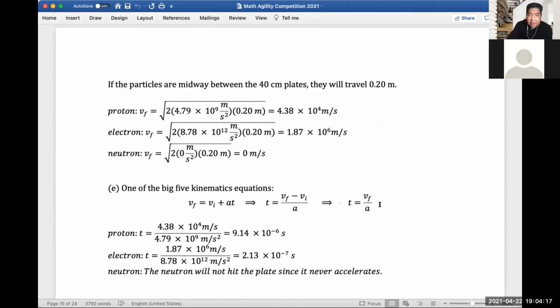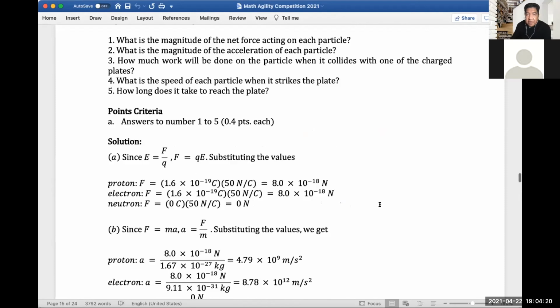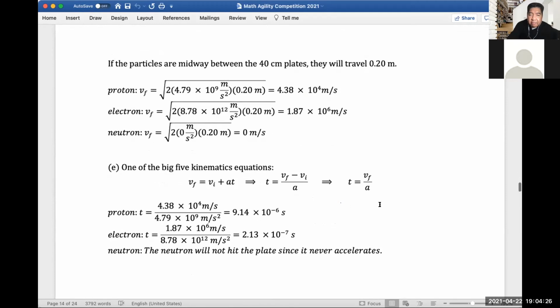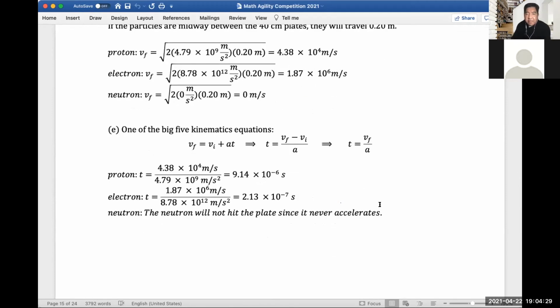And then for the last requirement, letter E or number 5, how long does it take to reach the plate? So we're gonna solve for time. From the kinematic equations, t is final velocity divided by acceleration, right? Since our initial velocity is 0, it's at rest, so we have only the final velocity which we computed in letter D. So per proton, that's 4.48 divided by acceleration, which we already also solved.